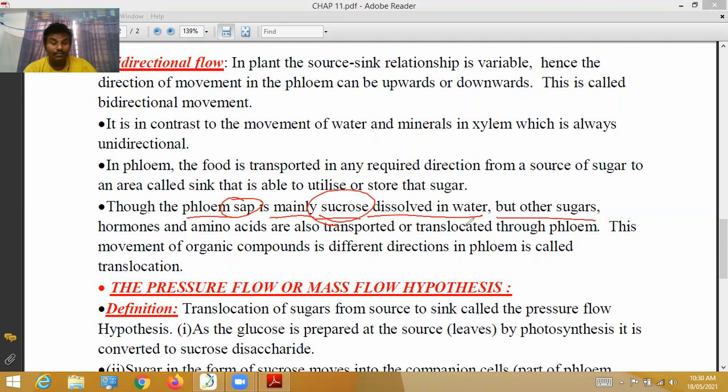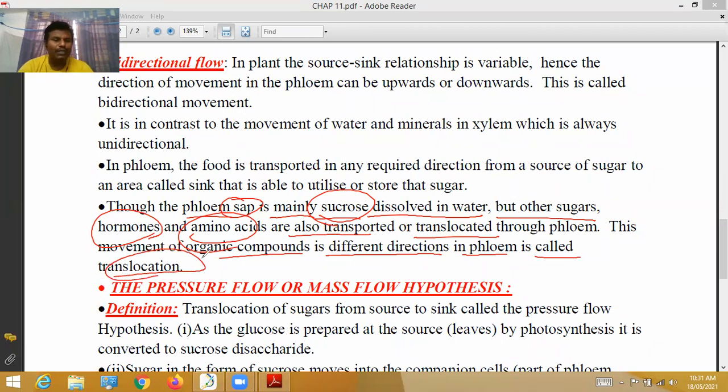But other sugars, hormones, and amino acids are also transported or translocated through the phloem, from upward to downward and downward to upward. This movement of organic compounds in different directions in phloem is called translocation.